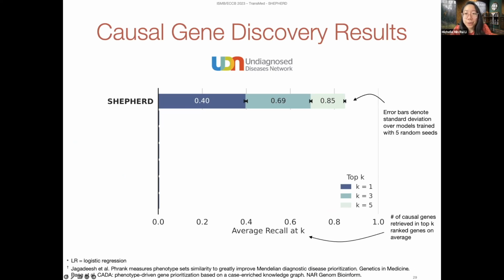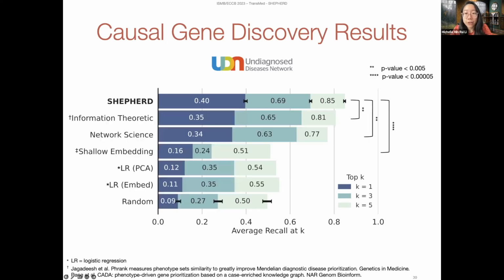We first evaluate Shepherd's ability to identify the patient's correct genes from their candidate gene lists. Shown here is the performance on the expert curated gene list. On the x-axis is average recall at K, so the number of causal genes retrieved in the top K ranked genes on average across all patients in the external UDN cohort. We find that Shepherd ranks the causal gene first in 40% of UDN patients, achieving a recall of 0.69 when K is 3 and 0.85 when K is 5 on average.